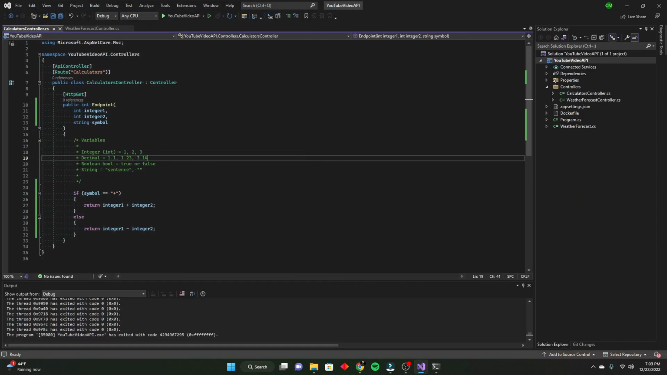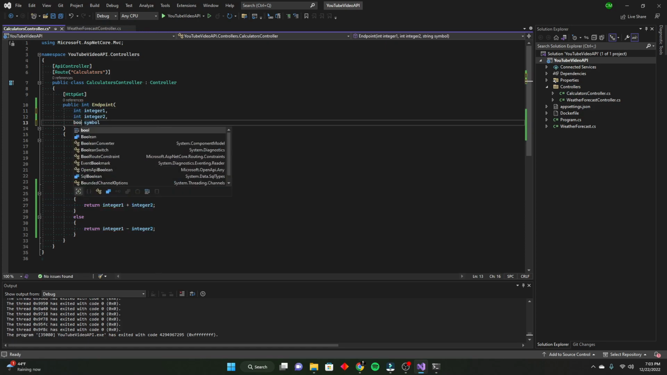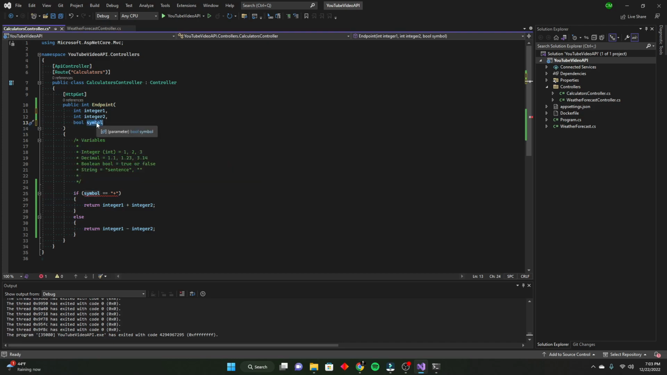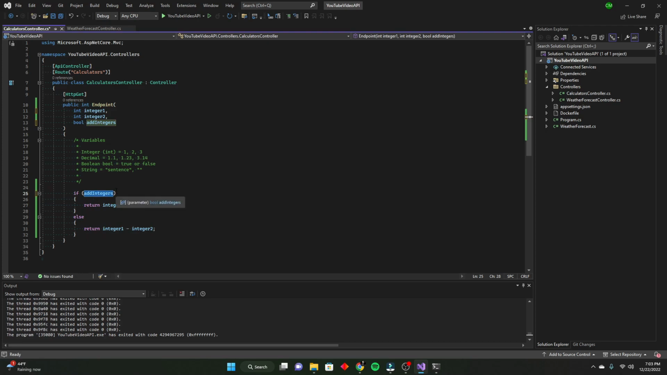Now, what if we want to use some booleans, some trues or falses? So I'm going to change the first one to, I'm going to change this one to a boolean. I'm going to call the variable add integers. So now if add integers is true, then we're going to add them. Otherwise, we're going to subtract. There we go.